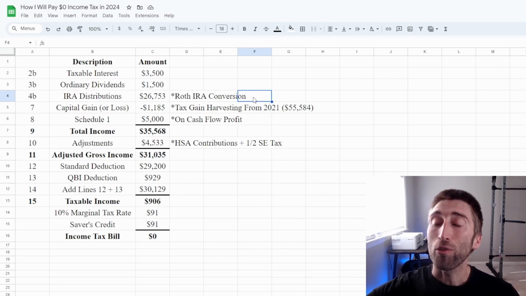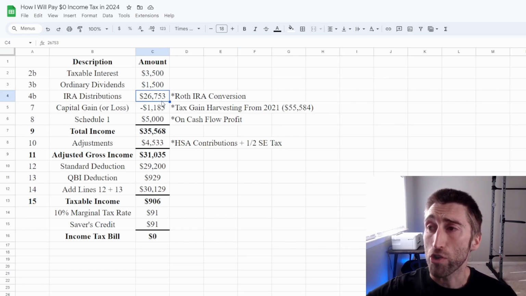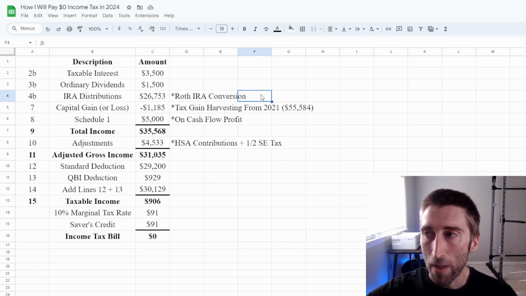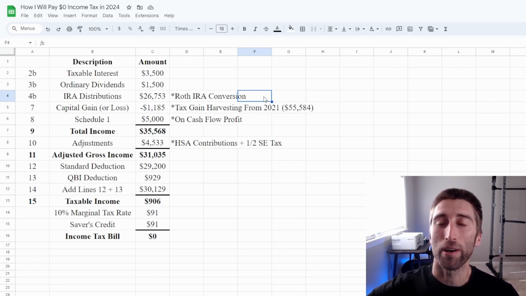And then I already did my Roth IRA conversion for the 2024 tax year, and this is the value of the Roth conversion that I did: 26,753. It is less than what I did in the previous year, and there's a good reason for that. I want to keep doing my Roth IRA conversions because it actually helps me, in that it makes my adjusted gross income land at the nice little level that I need it to be. Let's just say that. I'll leave it at that for now.